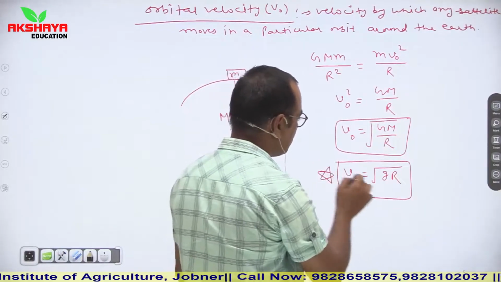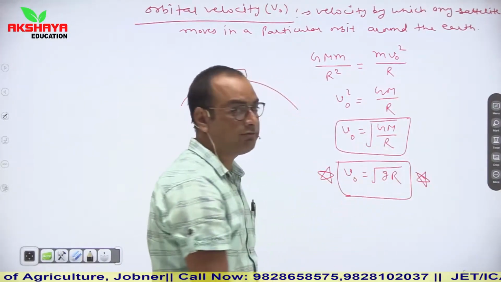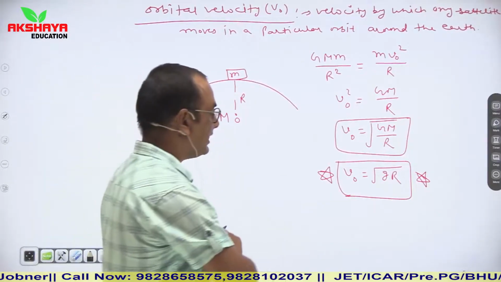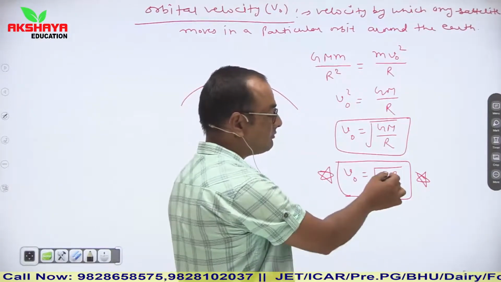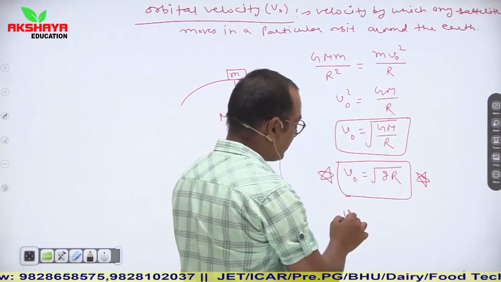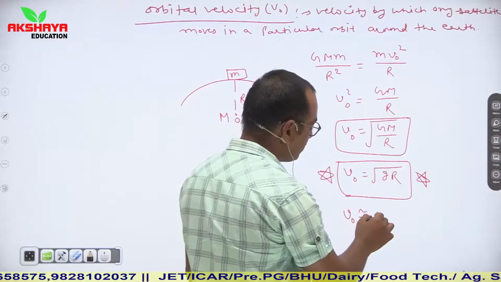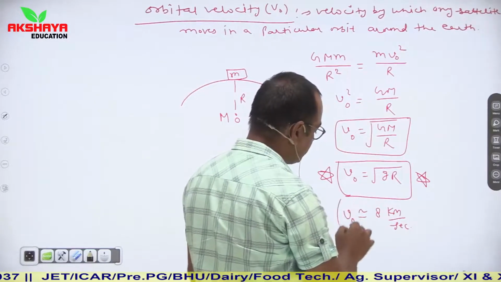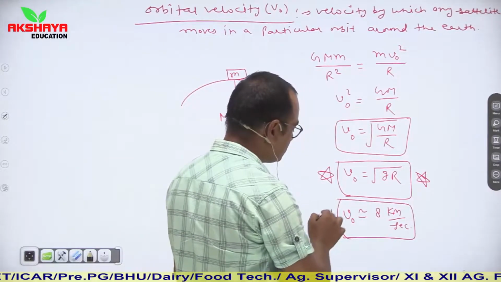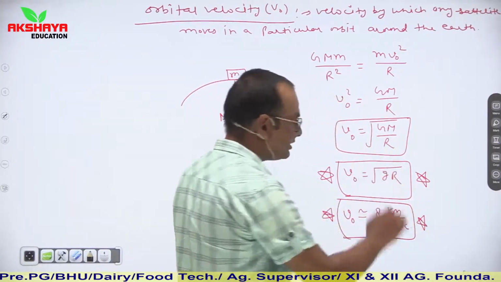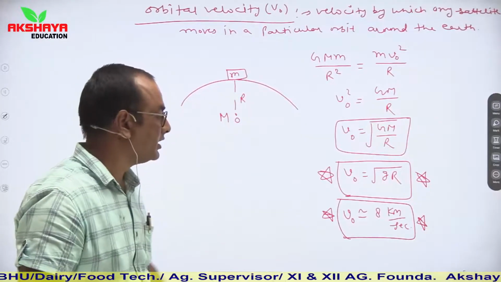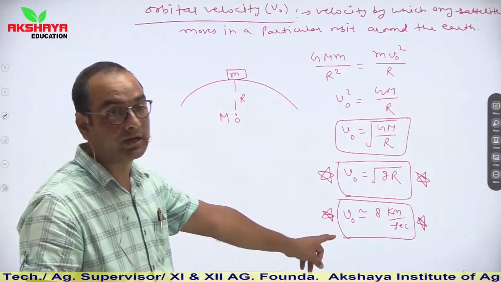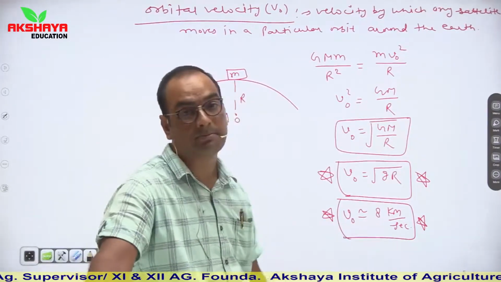So this is the relation of orbital velocity, which is fixed for any satellite which revolves around the earth nearby the earth surface. The value of g is constant, the value of r is constant. If we calculate the value of v naught, then it is almost equal to 8 km per second. This is the value of orbital velocity. You might be asked directly what the value of orbital velocity is. So it is almost 8 km per second.